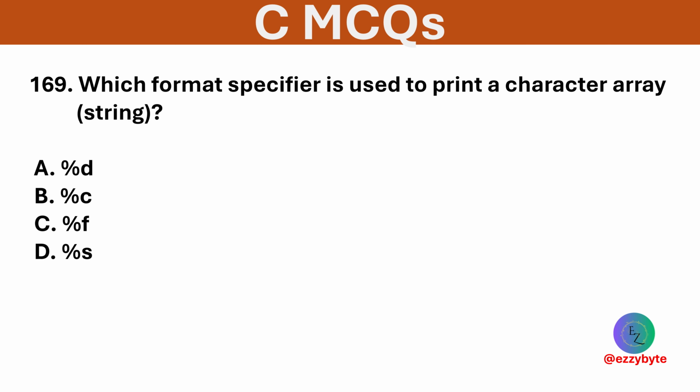Which format specifier is used to print a character array? Options are %d, %c, %f, and %s. Option D is correct. %s is used to print strings.